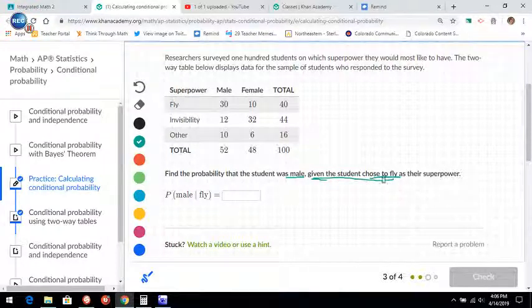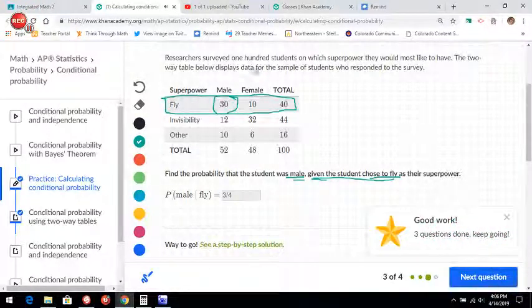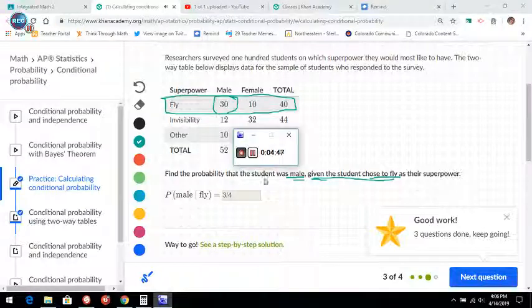Given that the student chose to fly means we're looking at this subgroup. These 40 students, we want the probability that the student was male. Male out of the students that chose to fly. So that would be 30 out of 40 or 3/4. And that's the kind of question you're going to see on the test. Okay, hopefully that helps you get this topic.